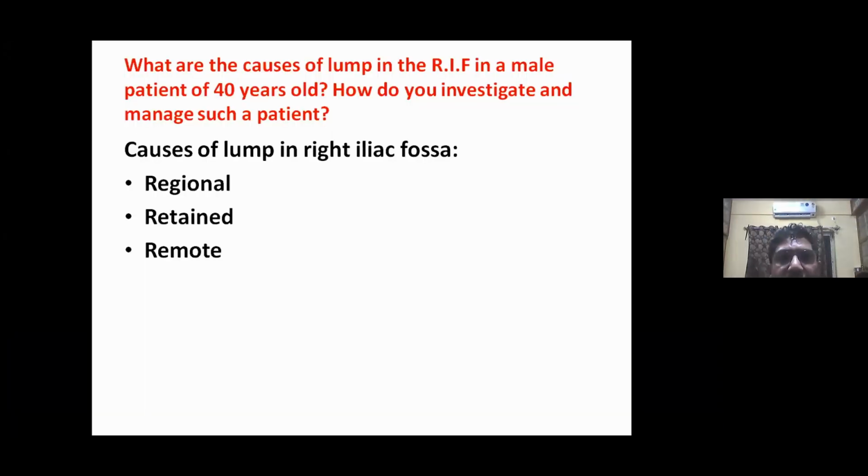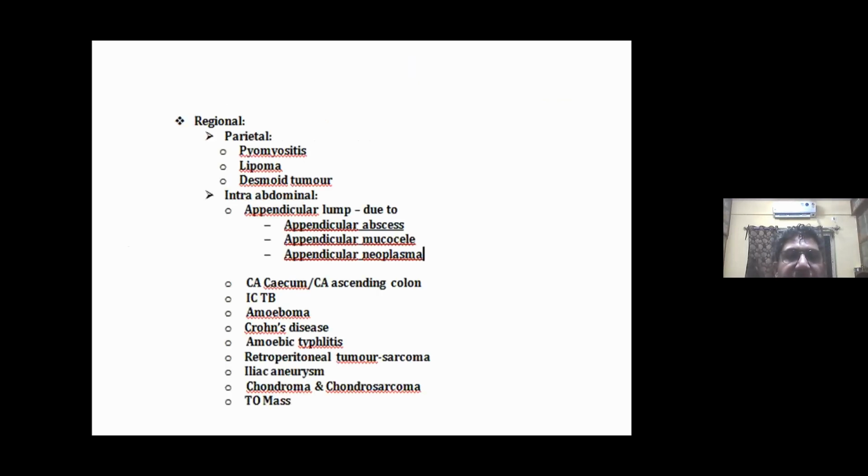Now, what are the causes of lump in the right iliac fossa in a male patient of 40 years old? How do you investigate and manage such a patient? So I will be taking up the causes of lump in right iliac fossa. They can be classified as regional, retained, or remote. Among the regional ones, they may be parietal or intra-abdominal.